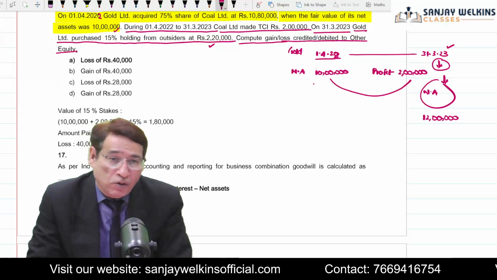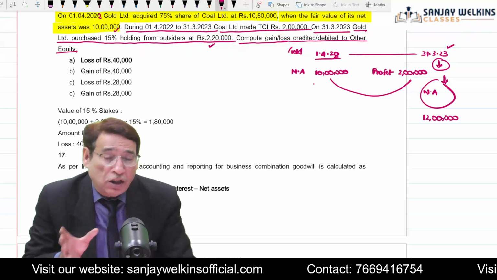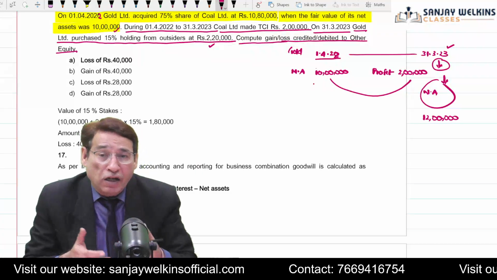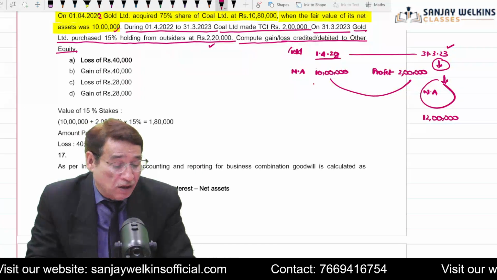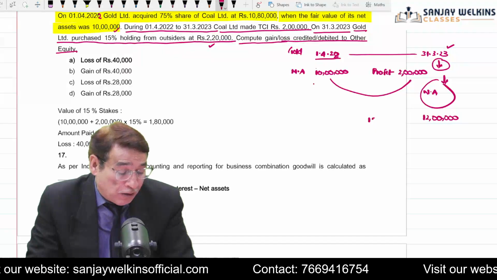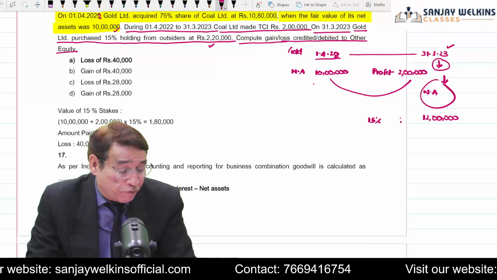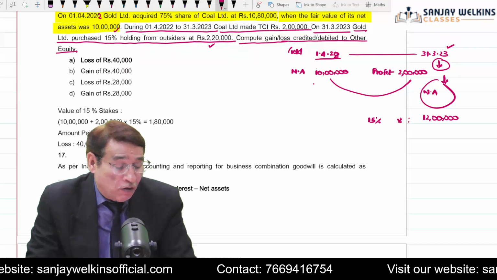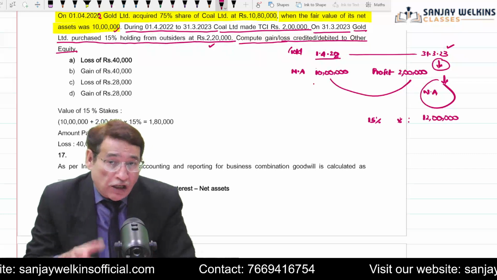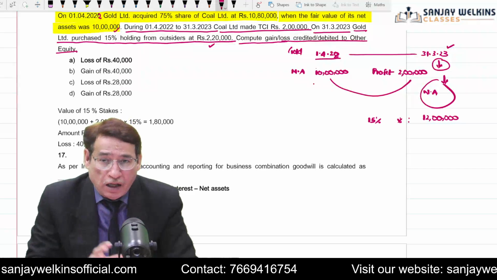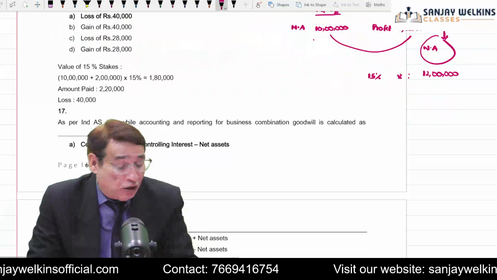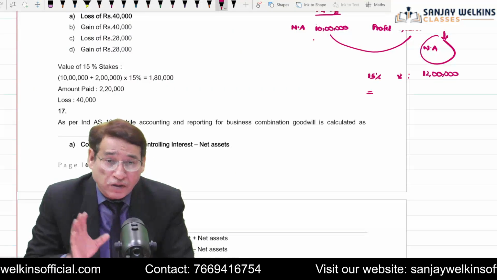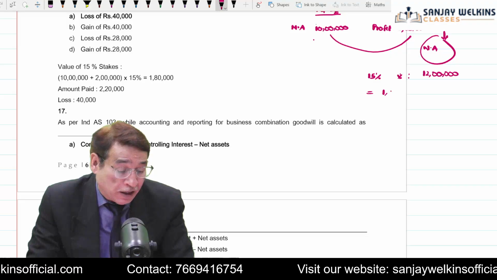Is it clear to you or not? Now, on this particular date, we are acquiring 15% additional stakes. So I will simply compute the 15% of 12 lakh. It will give me the value of the shares which I am acquiring. Are you getting my point or not? So the value of the shares, 15% of 12 lakh, will be equal to 1,80,000.